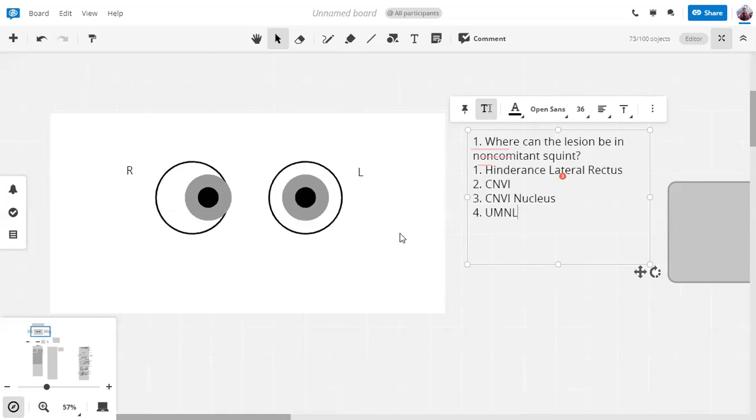So basically what we've seen is that whenever there is a non-committant squint, the lesion will be in the output pathway, in the motor response system.